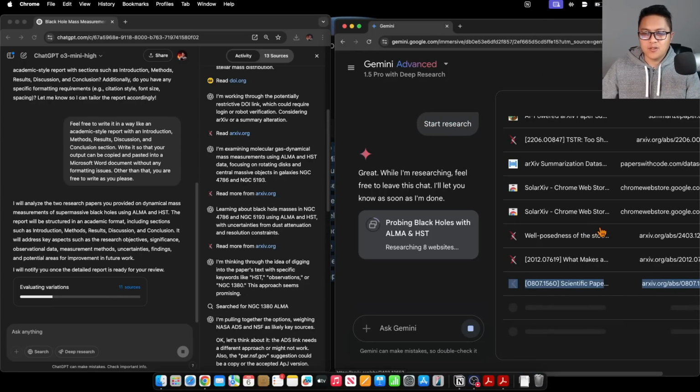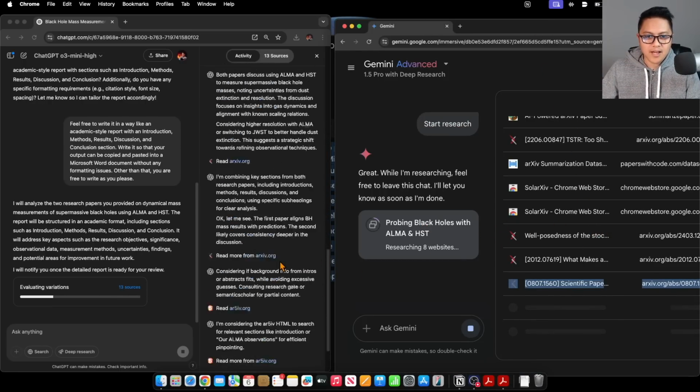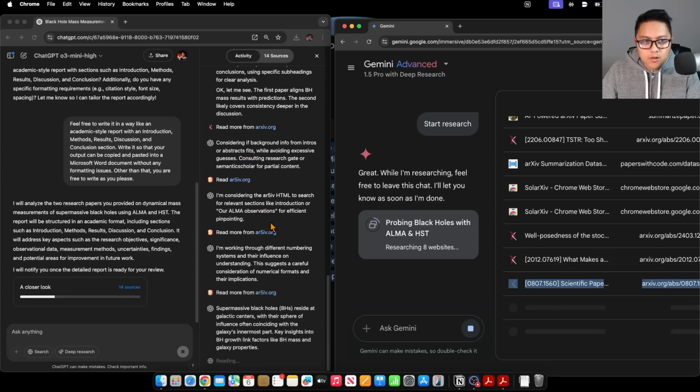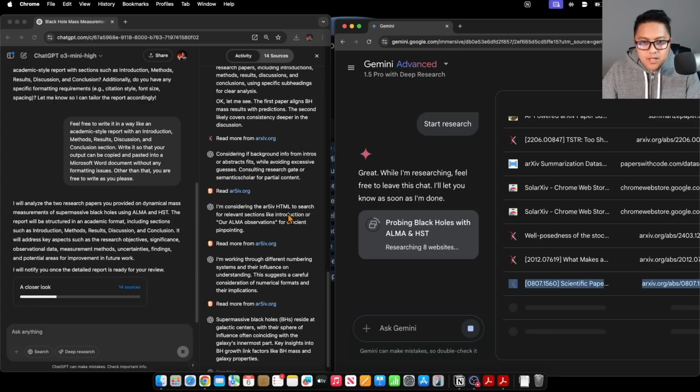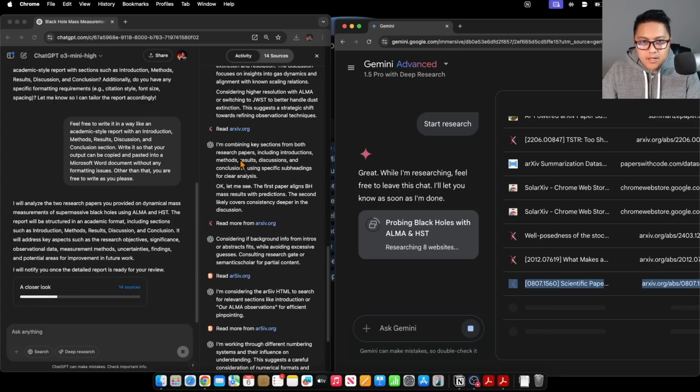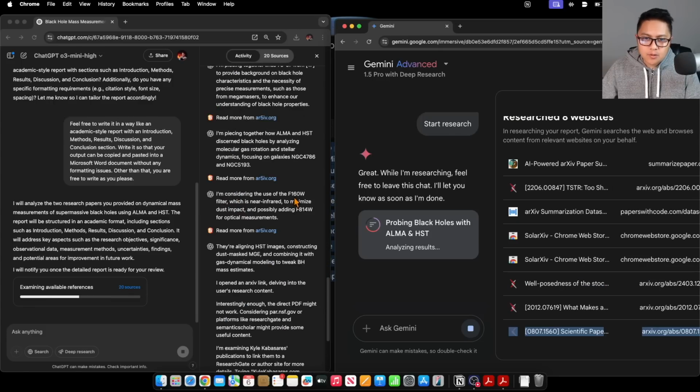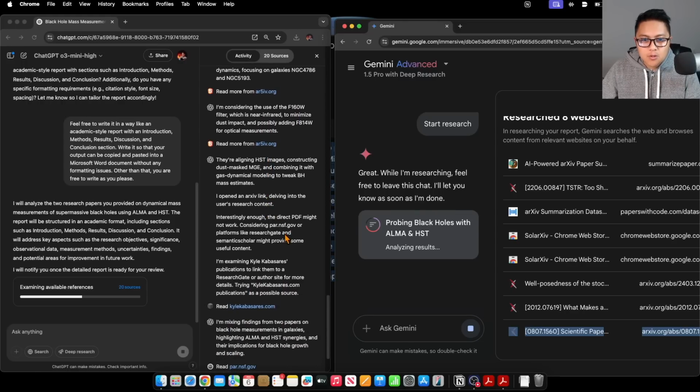Gemini is trying to learn on the fly how to do this, whereas O3 Mini, or I should say Deep Research, says here, I'm considering the arXiv HTML to search for relevant sections, combining key sections. Okay. I'm considering the use of the F160W filter, which is near infrared, to minimize dust impact, and possibly adding F814W for optical measurements. That F160W was a filter that I used images from, for sure.